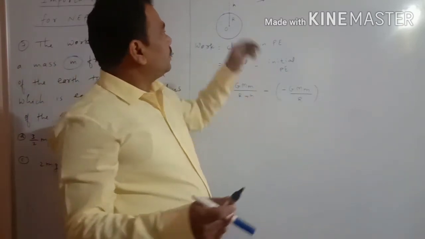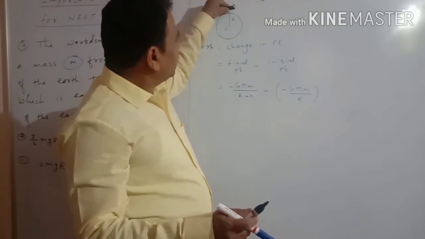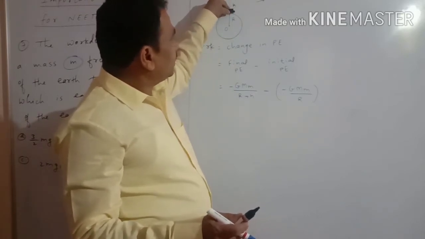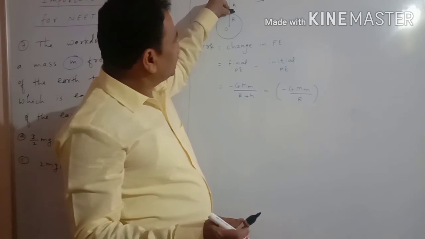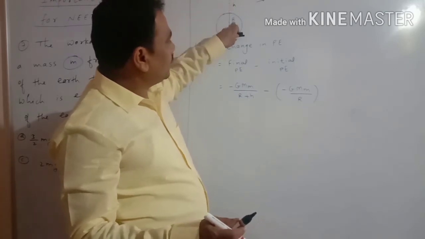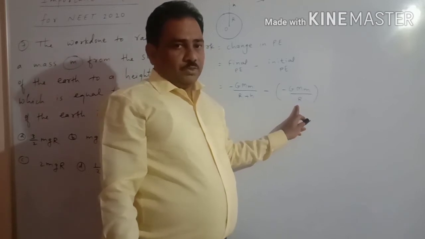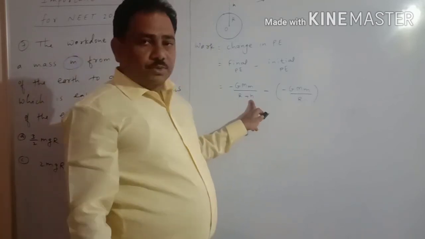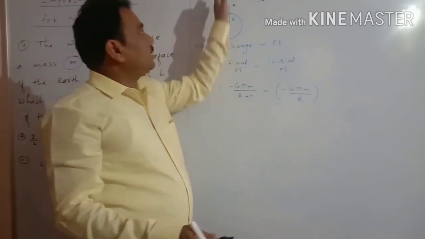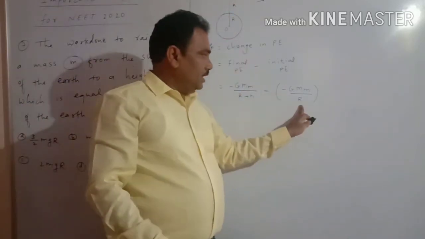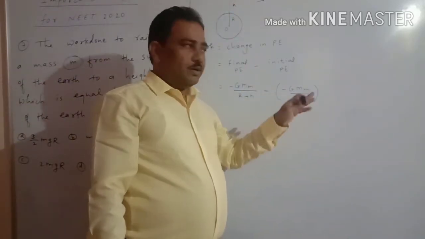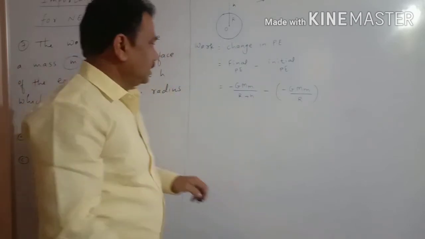Initial means what? That object or particle is on the earth's surface. So at that time its distance from the center of the earth is capital R, so that's why we are using capital R. Here, R plus h means it is definitely at a certain height from the earth's surface, and when there is capital R, that object is on the earth's surface.